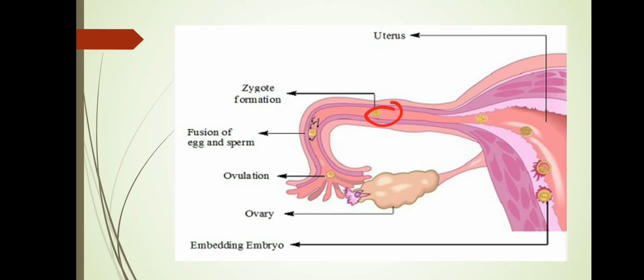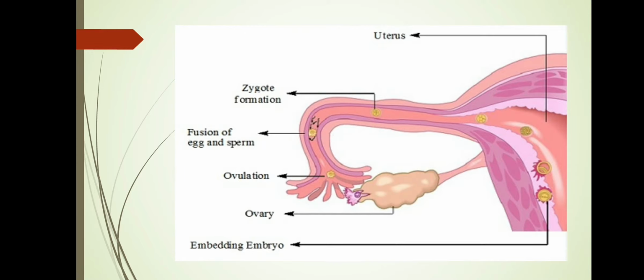So here, the ovum is formed from the ovary. The sperm is entering, but out of several sperm, only one sperm gets fused with the egg or ovum. This fusion gives rise to a zygote. A zygote is formed, and this formation of the zygote takes place in the fallopian tube.